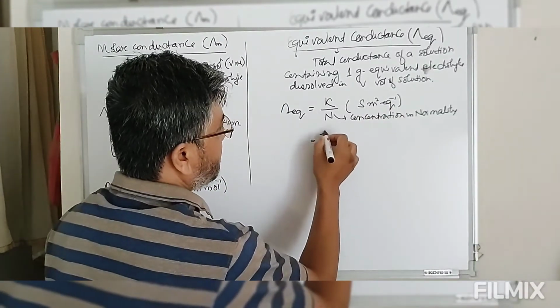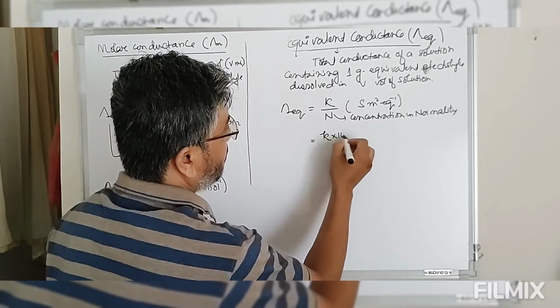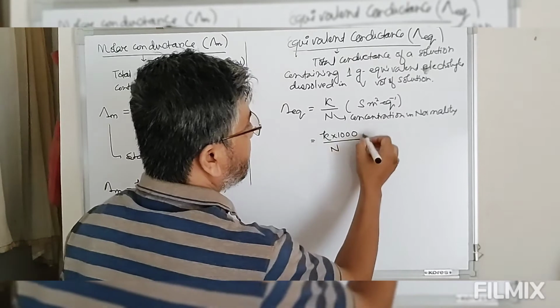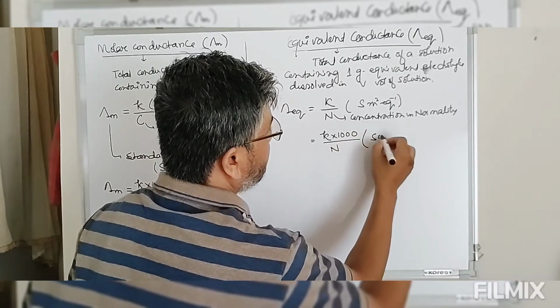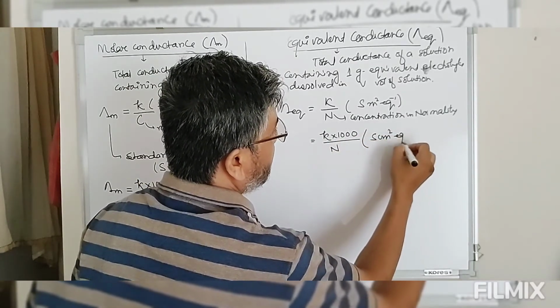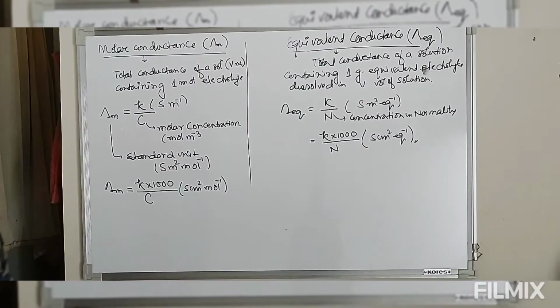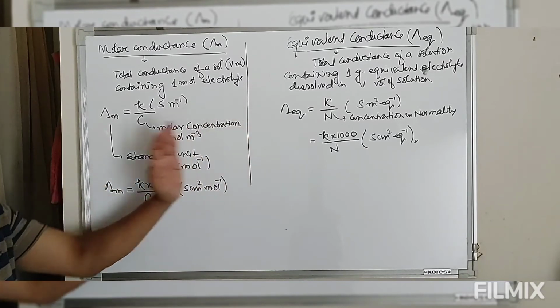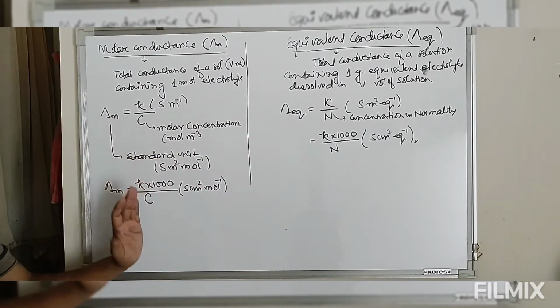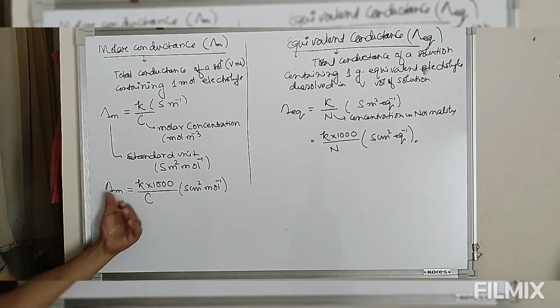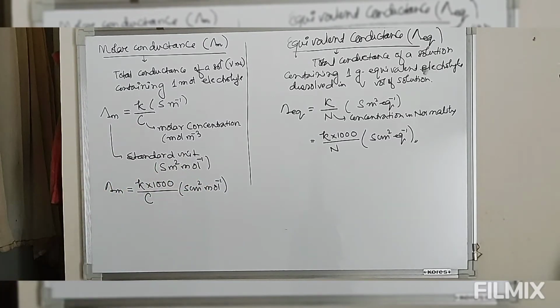This is also written as kappa into 1000 divided by N, and the unit will be Siemens centimeter square per equivalent. More often, rather than normality, we use molar concentration. Now let's define the relation between equivalent conductance and molar conductance. After that, we will go to the variation of conductance with concentration.